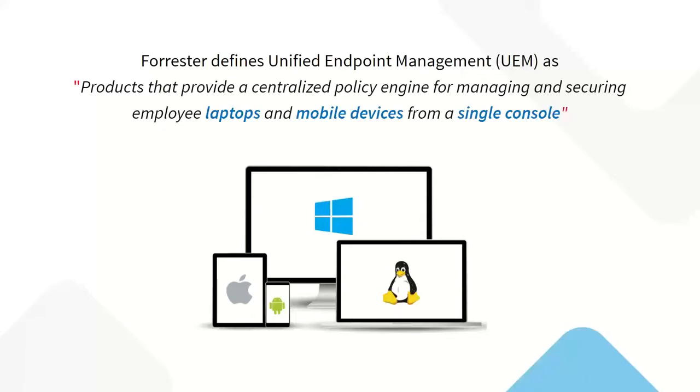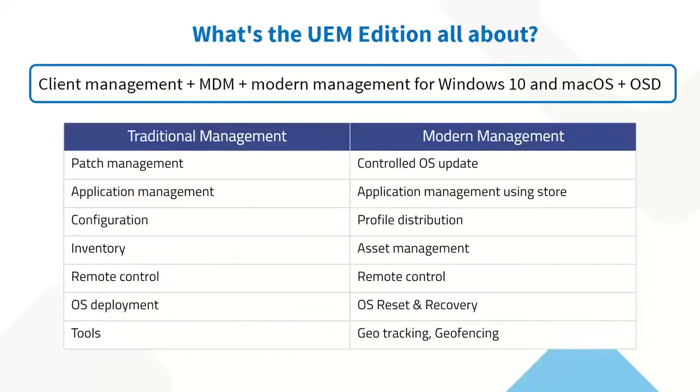That's the definition given by Forrester for unified endpoint management, and that exactly fits Desktop Central. What Desktop Central can essentially do is manage all your endpoints from a centralized console and provide different policies towards security and towards management.